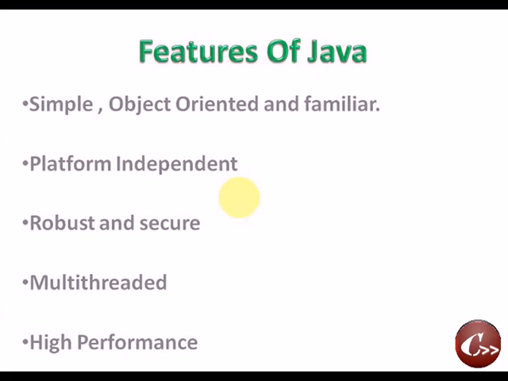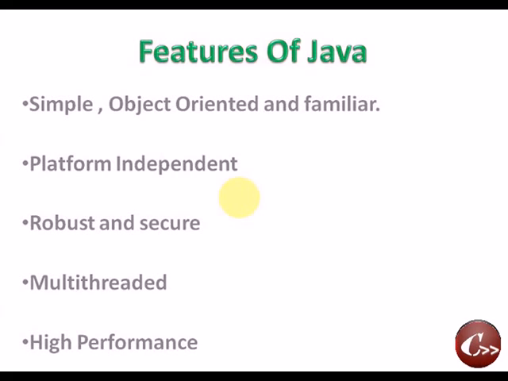And the next one is multi-threaded. What does multi-threading mean? Do you know what multitasking is? If you use Windows or Mac, you may know about multitasking. What is that concept? We can write a program, meanwhile listen to music, and also download a file from a web browser. So we are doing different tasks simultaneously. That is what is known as multitasking.